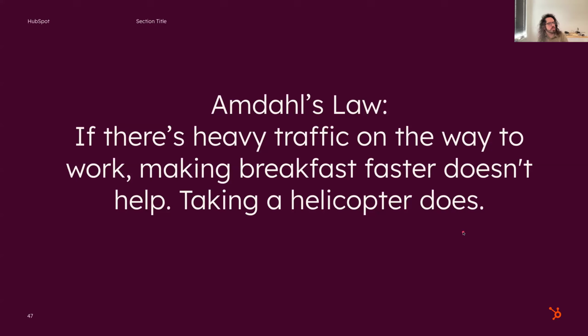This is called Amdahl's law, where basically if there's heavy traffic on the way to work, making breakfast faster isn't really going to help, but taking a helicopter to work does. So the context of the optimization, where you're applying it, really matters. You should be applying optimizations on the current bottleneck, and that will create new bottlenecks that are then worth fixing.